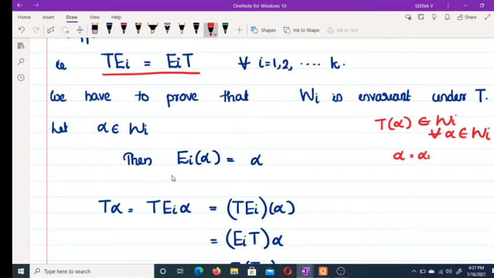If alpha is equal to alpha 1 plus etc. plus alpha k, then Ei is defined as going to the ith coordinate. So Ei of alpha is the element in Wi. Here alpha is an element in Wi, therefore Ei alpha is equal to alpha.